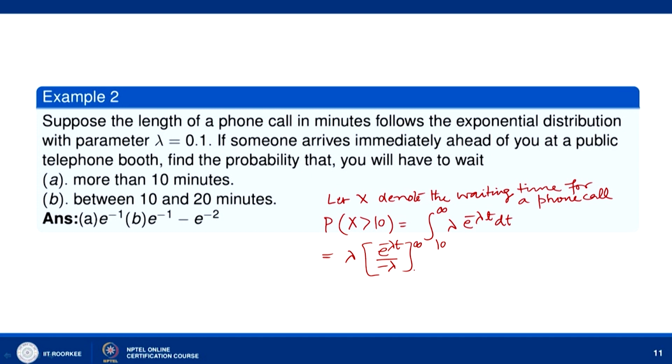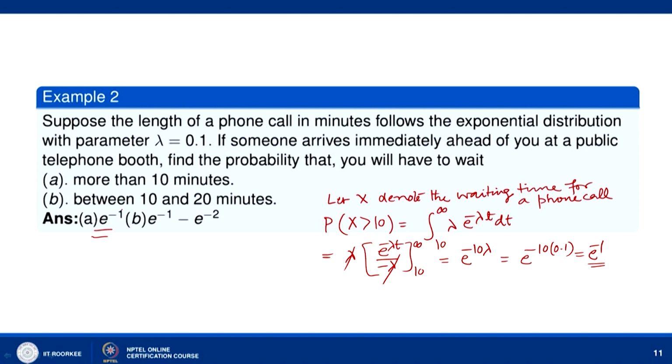The lambda cancels, and when t goes to infinity, e to the power minus lambda t goes to 0, and at 10 it is e to the power minus 10 lambda. Lambda is 0.1, so e to the power minus 10 into 0.1, which means e to the power minus 1. So the probability that we have to wait more than 10 minutes is e to the power minus 1.